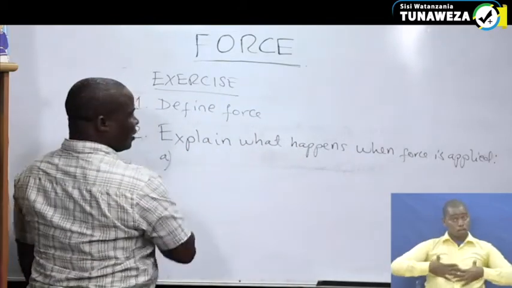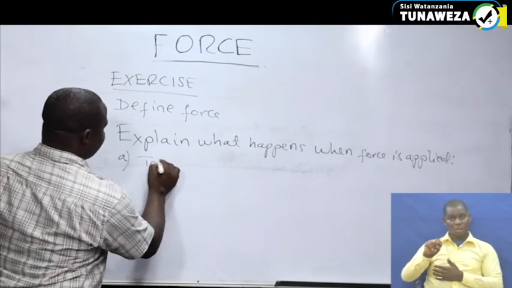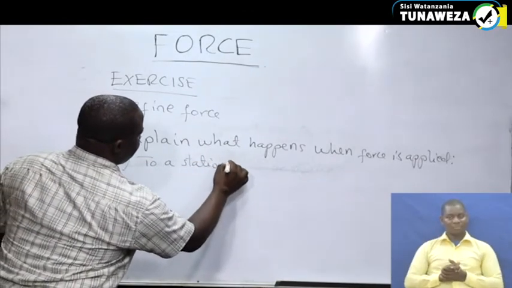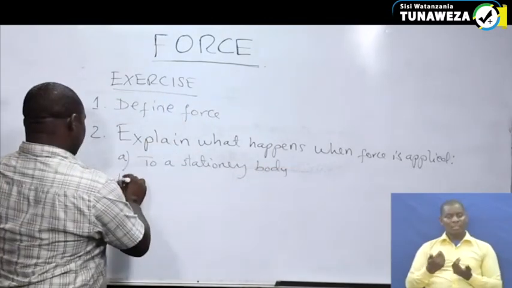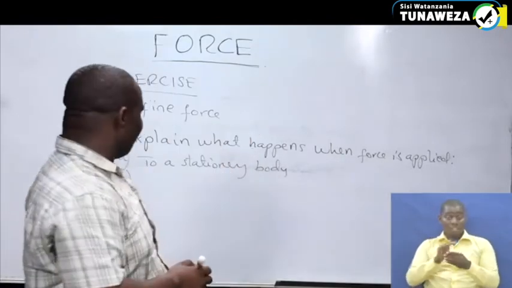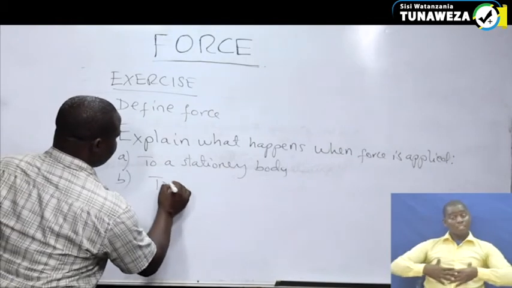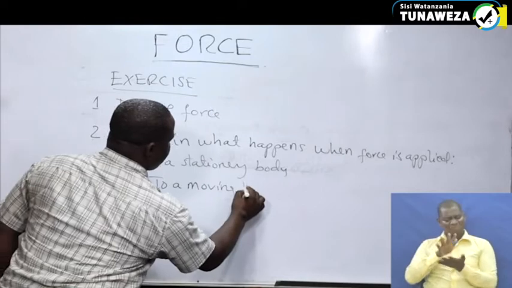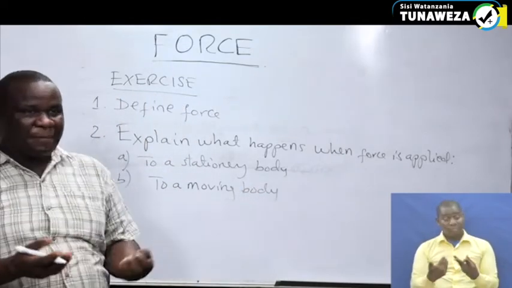A, when a force is applied to a stationary body. B, what is going to happen when a force is applied to a moving body? Try to explain what happens.